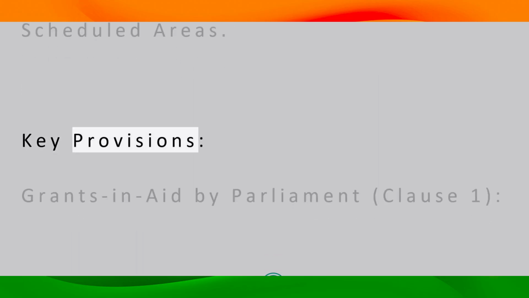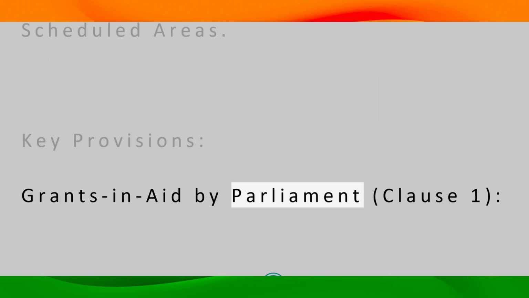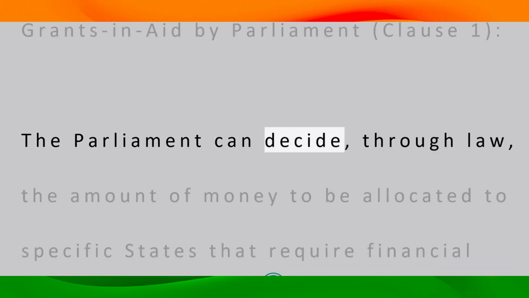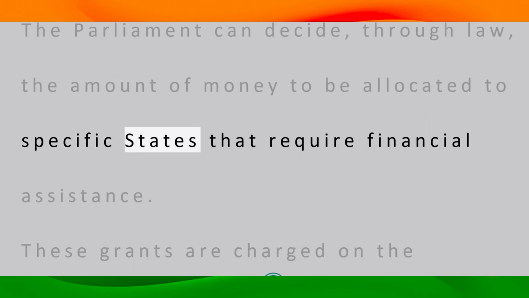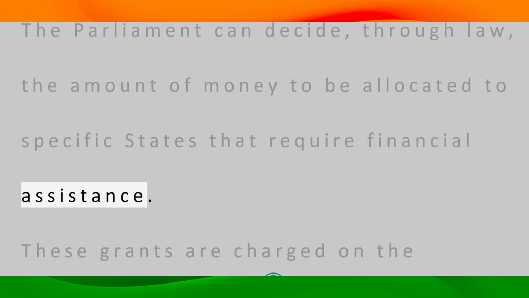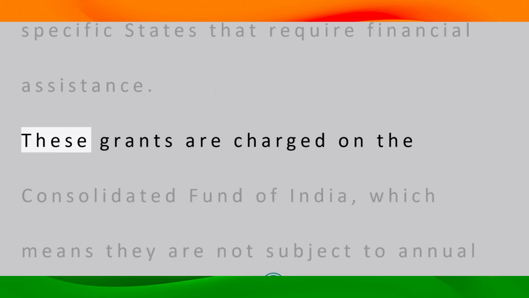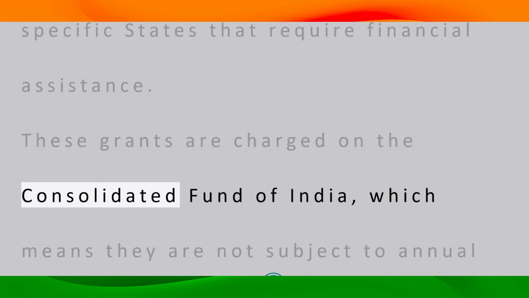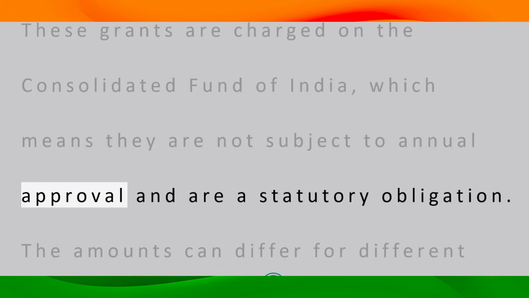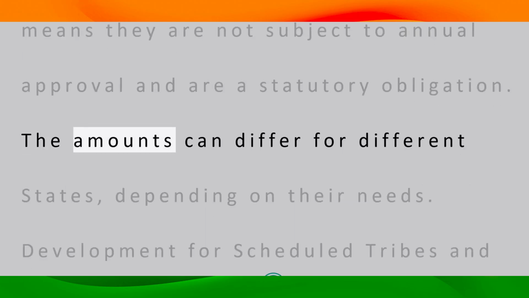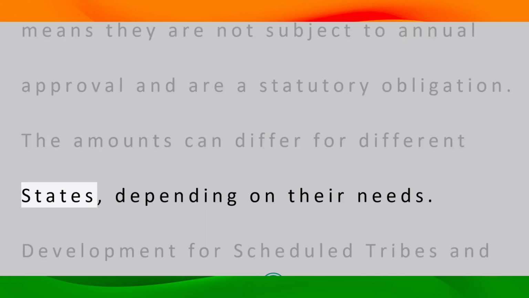Key provisions. Grants in aid by Parliament, Clause 1. The Parliament can decide, through law, the amount of money to be allocated to specific states that require financial assistance. These grants are charged on the Consolidated Fund of India, which means they are not subject to annual approval and are a statutory obligation. The amounts can differ for different states depending on their needs.